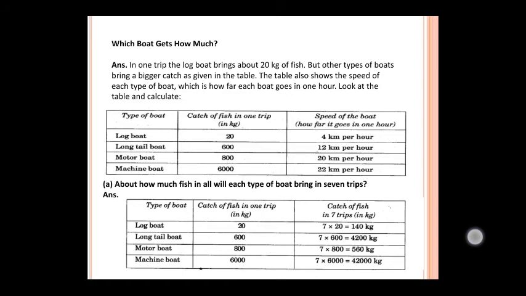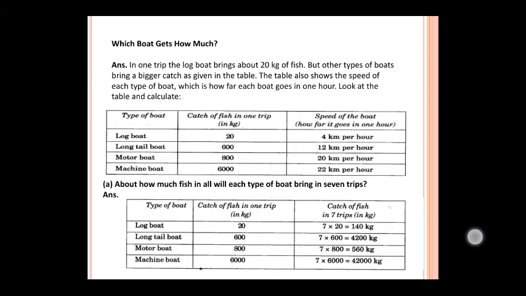What you have to do is multiply. 7 multiplied by 20, 7 twos are 14, so 140 kg. Log boat carries 20 kg for one trip, so for 7 trips it will carry 140 kg. For the long tail boat, one trip carries 600 kg, so for 7 trips you multiply 7 by 600, that is 4200 kg.